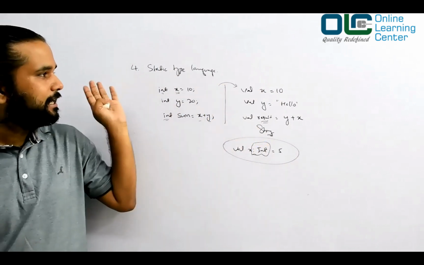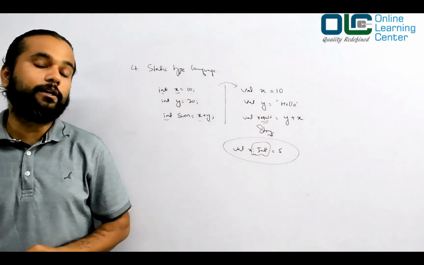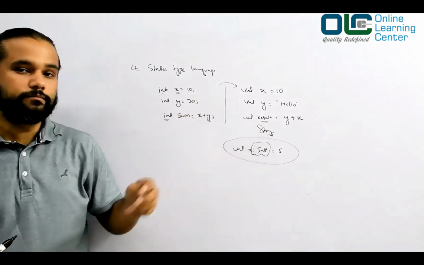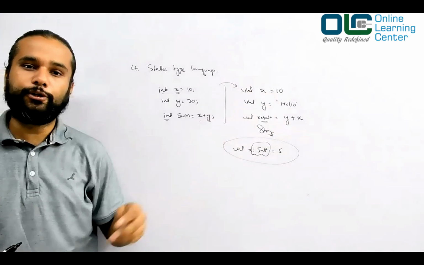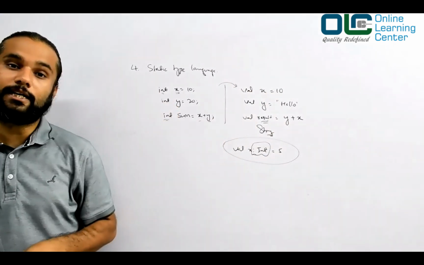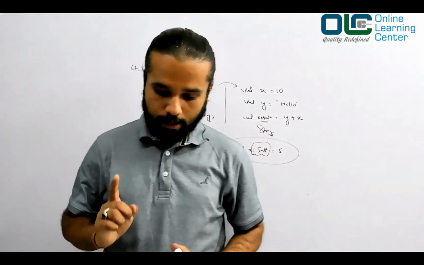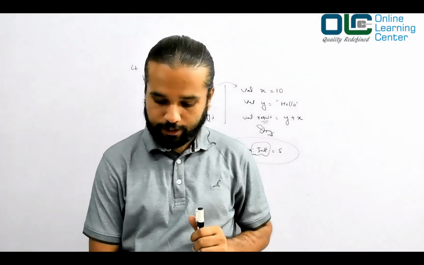So Scala says I can automatically interpret the type of the variable based on how you are using it, right? And that is what we call a static type language. Okay, so I hope you understood this. Let me move to the next point.